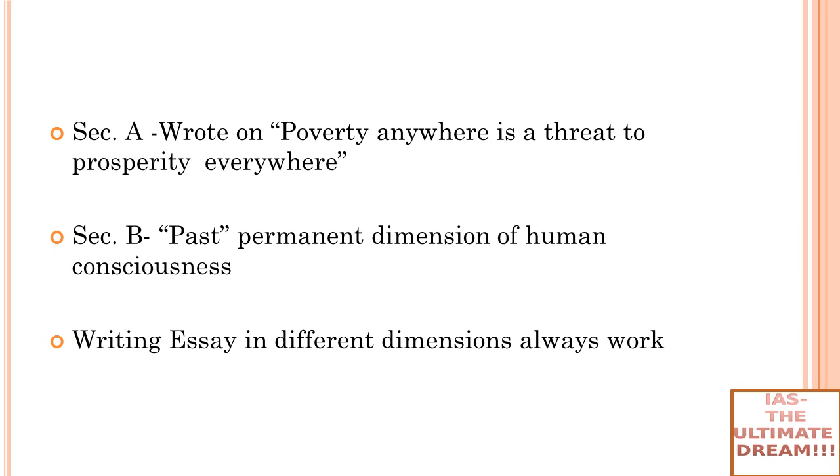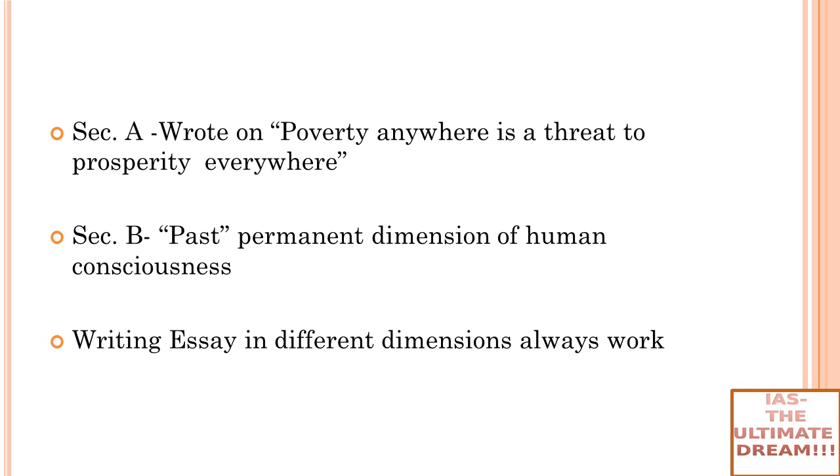So poverty anywhere is a threat to environmental prosperity also. Similarly, economic prosperity. If you are poor, you will be suffering from disease, right? It is a vicious cycle. If you are poor, you don't want to work. If you don't want to work, the productivity of the country will decline as a whole. So it will affect economic prosperity also. Similarly, you can talk about SDG 1, which talks about no poverty. So this way you can cover this essay because you have multiple dimensions and you can write about these things, right?